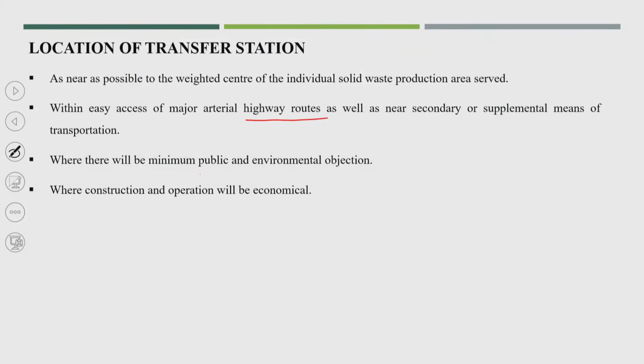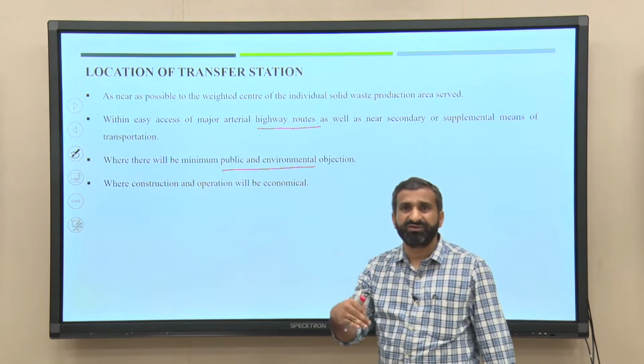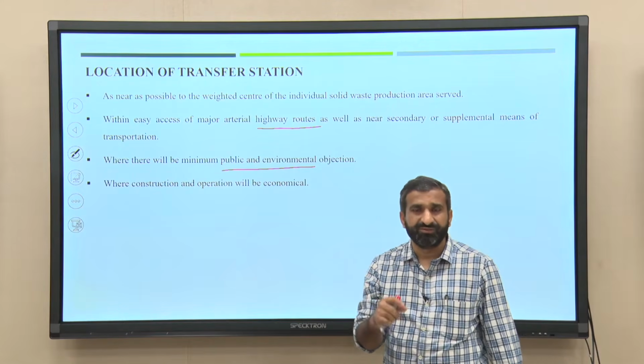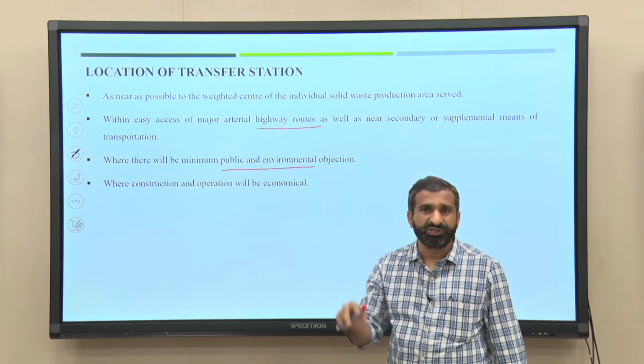I think this is a very important one. There will always be public objection, but again it depends upon how best we can operate. I already proposed that we should have the third type of transfer station, a combination of direct load and storage load.